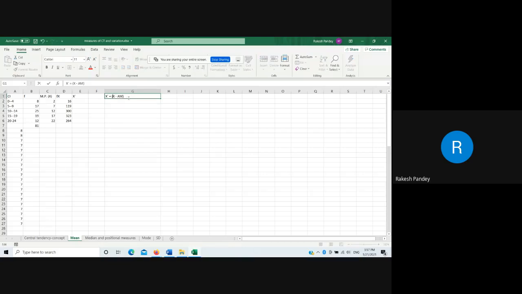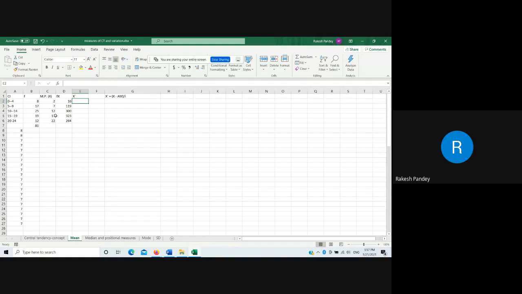If you do this, x minus assumed mean, then this will be lower. And then when we divide it by a constant, generally we choose the size of the class interval as the constant. So applying this formula, now you can ask, sir, which value to be assumed as mean?